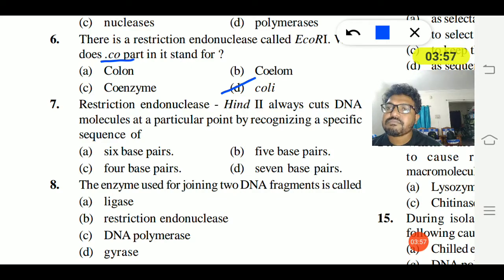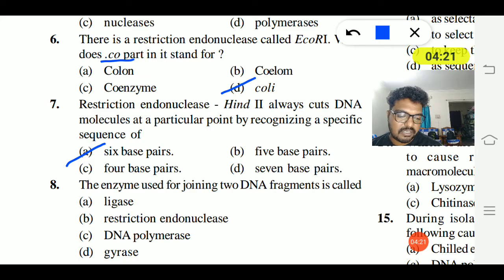Seventh question, restriction endonuclease HindII always cuts DNA molecules at a particular point by recognizing a specific sequence of 6 base pairs, 5 base pairs, 4 base pairs or 7 base pairs. Restriction endonuclease HindII always cuts the DNA molecule at 6 base pairs.